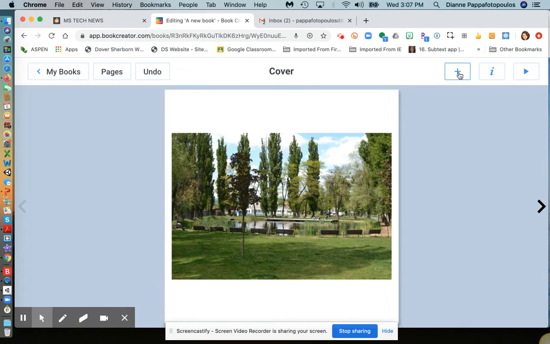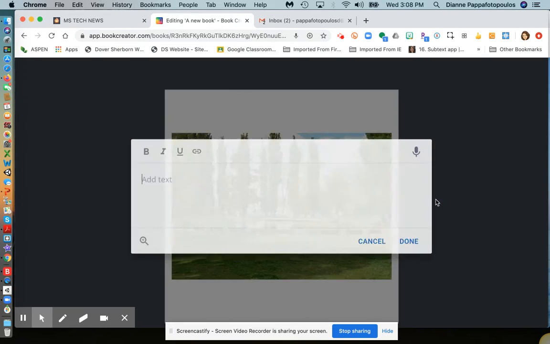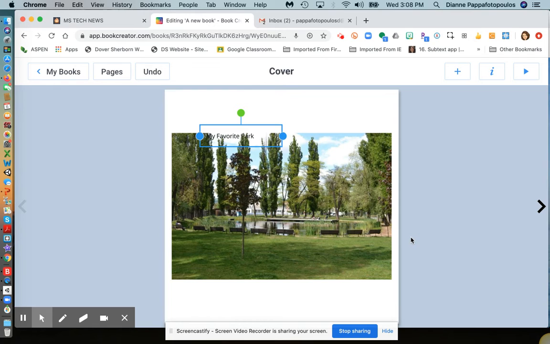If I wanted to add a title, I go back to the plus sign. And again, I have the option to write with a pen or type with text. I'm going to type with text. And I'm going to call this my favorite park. And notice it comes in with a blue box surrounding it. That indicates that it's in a mode where I can manipulate the text.